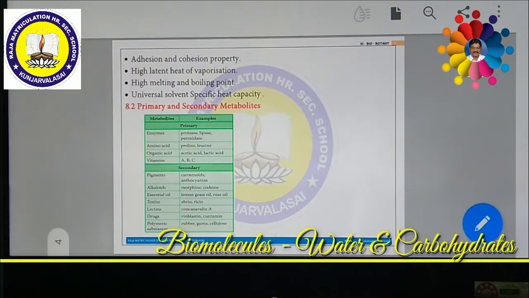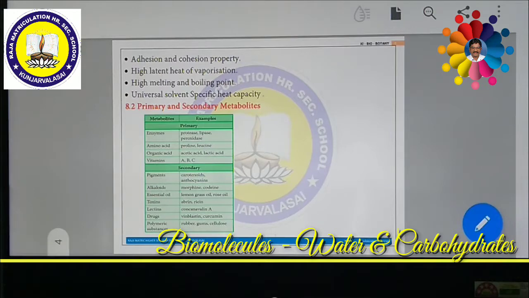For example, various enzymes like protease, lipase, peroxidase are used for the growth and development of plants or animals for their various metabolic activities like photosynthesis, nitrogen fixation, nitrogen metabolism and respiration. In such reactions and metabolism, they utilize various enzymes for their own purpose. Such materials are called primary metabolites.